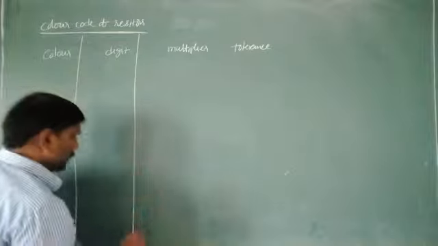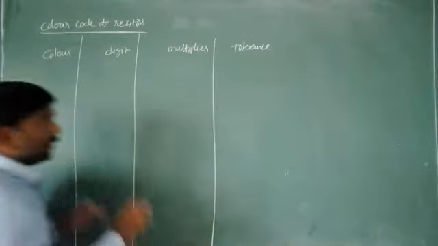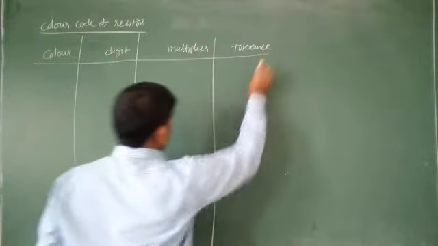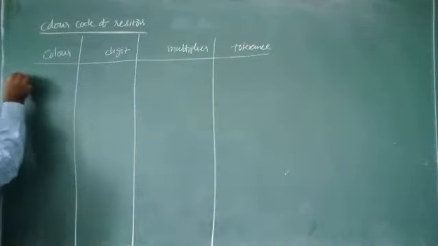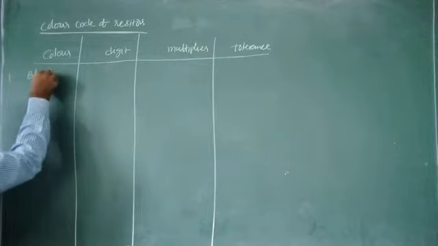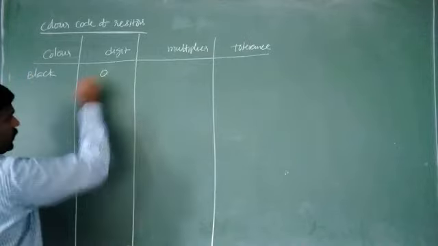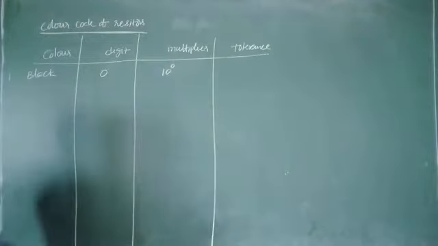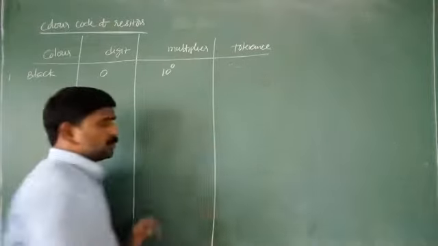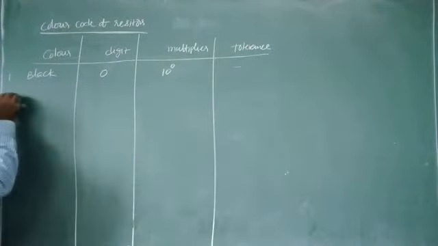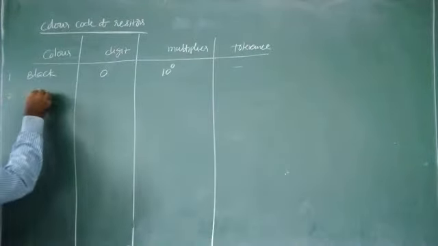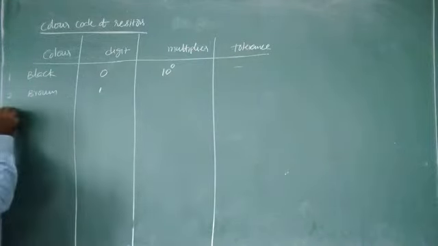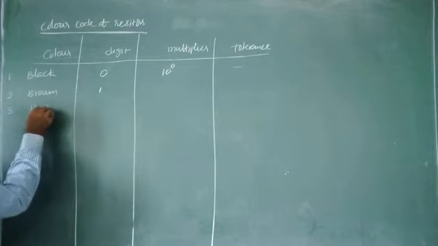For different colors, the resistance value is different. The first color is black. For that, digit is equal to 0, multiplier is 10 to the power 0, and there is no tolerance. Next, second one is brown. Third one, red.